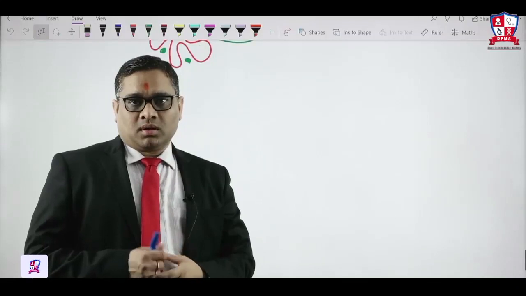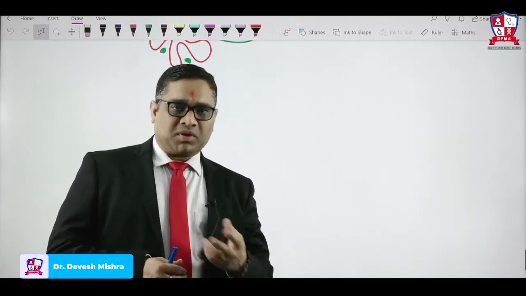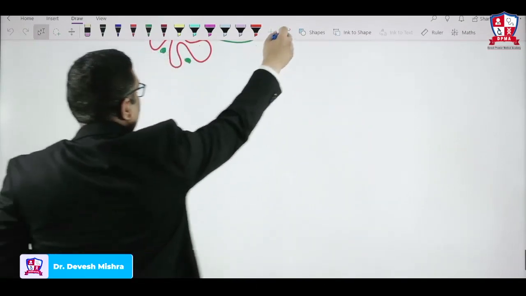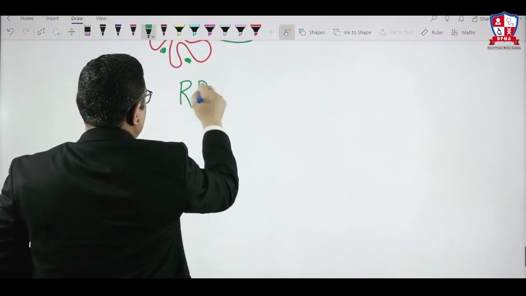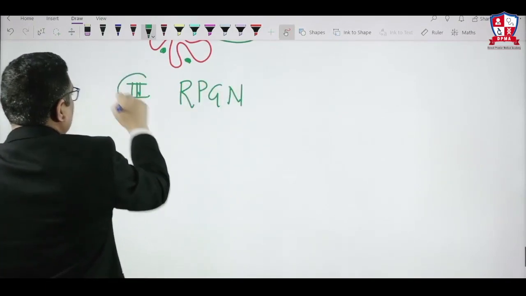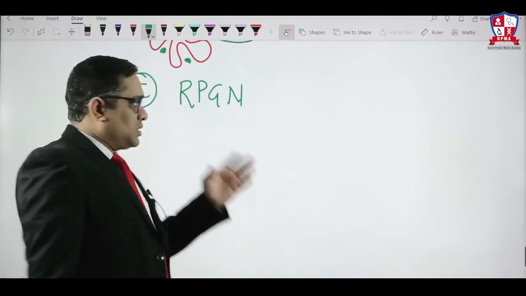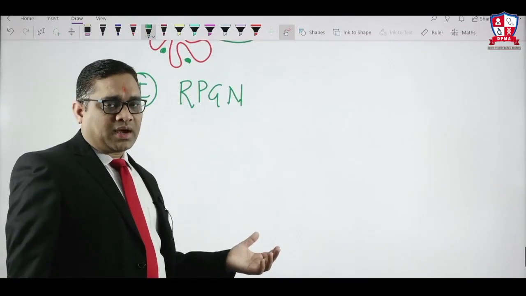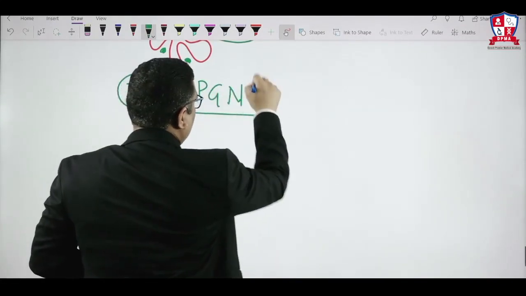So the next nephritic syndrome we are going to discuss is RPGN, rapidly progressive glomerulonephritis. This is our third. We have discussed two already, PSGN and IgA nephropathy. Now we are dealing with the third type of nephritic syndrome, RPGN, which is also known as rapidly progressive glomerulonephritis.